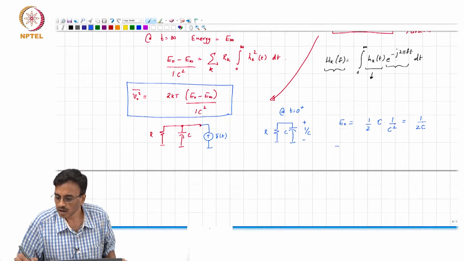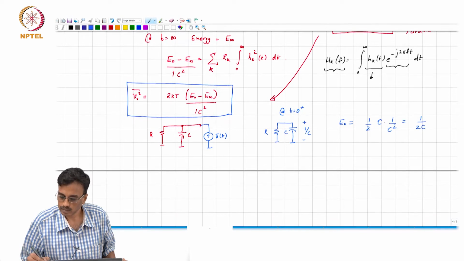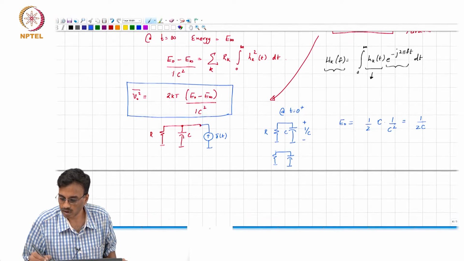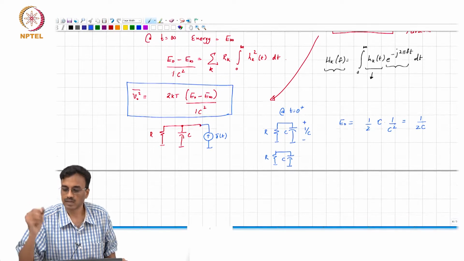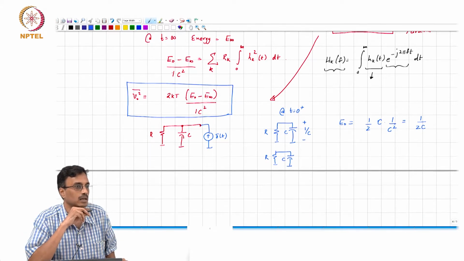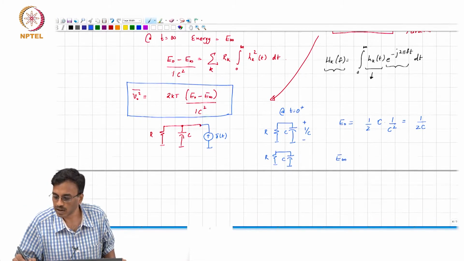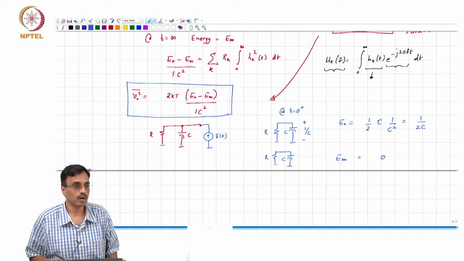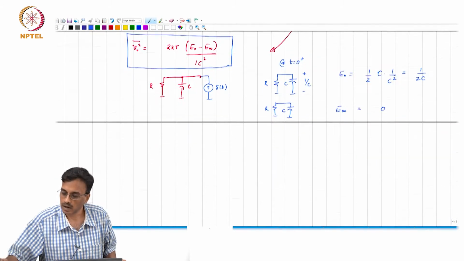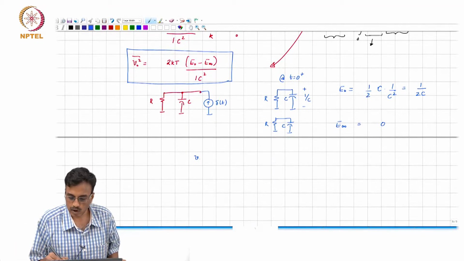What is E infinity? What happens to this voltage as t tends to infinity? Oh, well, the capacitor completely discharges. So, what is E infinity? 0, all right. And so, what is the mean square noise?